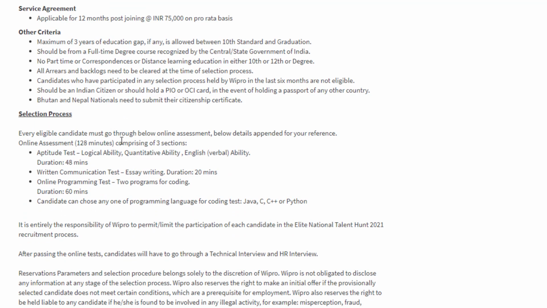Every eligible candidate must go through the below online assessment. Below details are appended for your reference. Online assessment, so this will be 128 minutes and comprising of 3 sections. So what are those 3 sections? Aptitude test, 48 minutes time duration, written communication test, we have 20 minutes time duration, and online programming test, we have 60 minutes of time duration. Candidate can choose any one programming language for the coding test, that is Java or C or C++ or Python.